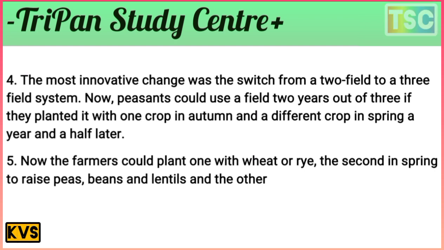Now the farmer could plant wheat or beets first, and in the second spring season grow peas, beans, lentils and others. That's important for intelligent farming here. There is wheat and the farmer is growing it, but the second time there is a growing of peas, beans and lentils.